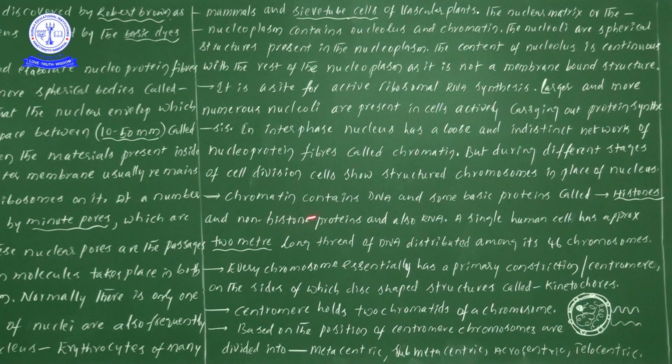Next, chromatin material contains some basic proteins, histone proteins and some non-histone proteins, and even RNA is also present. Some amount of RNA is present in chromatin material.